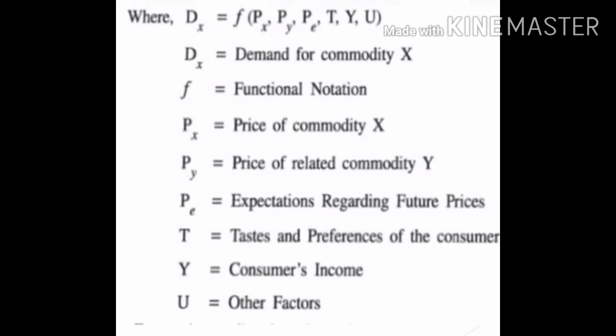So we put it as an X, demand for commodity X. Then you have the price related to commodity. So if it is related to commodity that is in another product, we put it as a Y. Then T for taste, Y for consumer income, U for other factor.